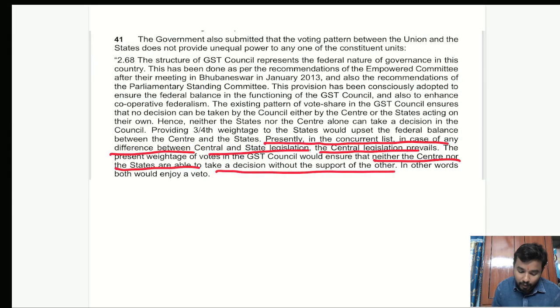And also, very importantly, another important paragraph, paragraph 41 of the Mohit Minerals case: presently, in the concurrent list, in case of any difference between central and state legislation, the central legislation will prevail. These are the reasons they have given, but they didn't connect it anywhere with the basic structure. This is my opinion based on my research. What I have come to understand is why they have drafted Article 246A and Article 279A. Instead, why did they bring Article 246A? The reason was this: to save this 101st Constitution Amendment from the basic structure hit, they have done all these things. I hope it is clear, and thanks for watching this video.